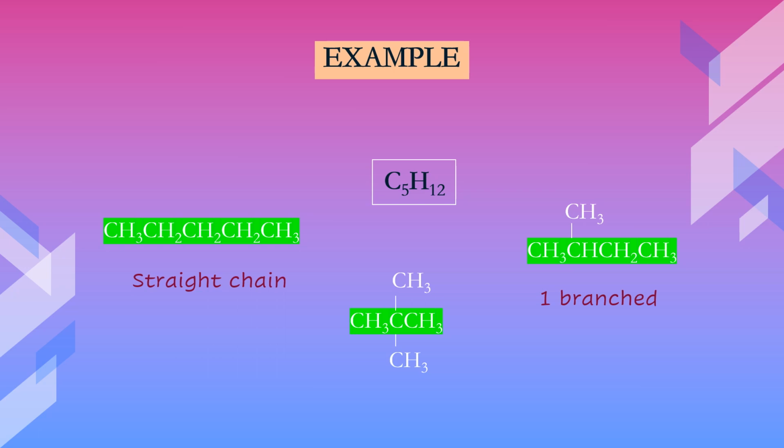And the third isomer for pentane is 2,2-dimethylpropane, and as you can see, the parent chain is 3 carbons and it has 2 branches that are known as methyl groups.